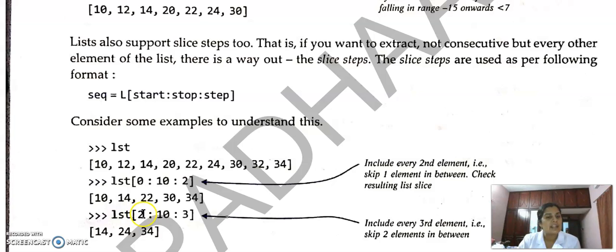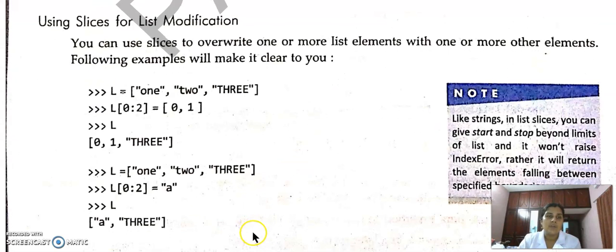If suppose the starting index is 2, what happens? 0, 1, 2. That means 14 is the first value to print. Then step size equal to 3 means avoid the next two elements, 1, 2, 3. Then the third element is printed, which is 24. Again we avoid two elements, then the output will be 14, 24 and 34.